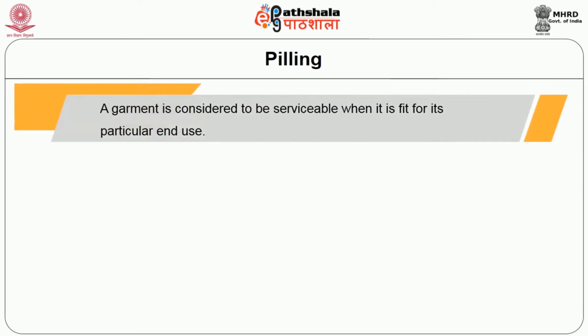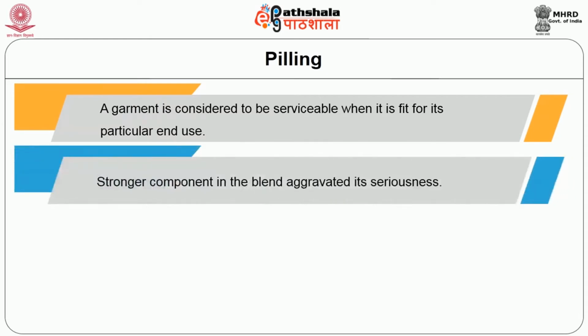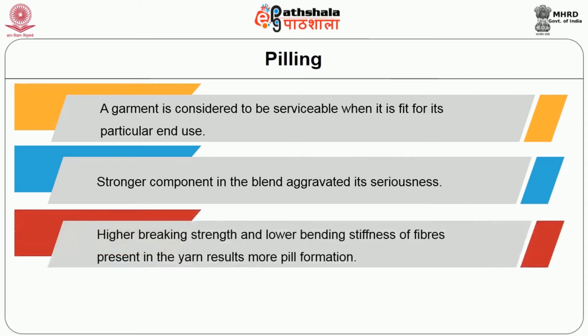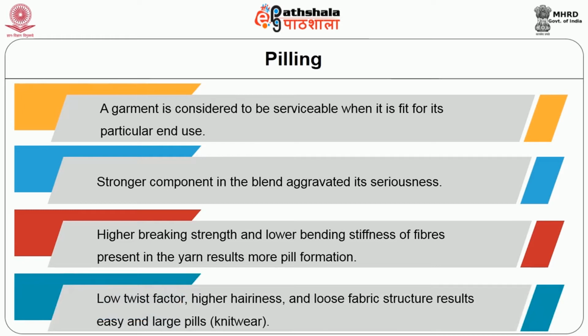A garment is considered to be serviceable when it is fit for its particular end use. A strong component in the blend aggravates its seriousness. Higher breaking strength and lower bending stiffness of fibers present in the yarn results in more pill formation. Low twist factor, high hairiness and loose fabric structure result in easy and large pills.